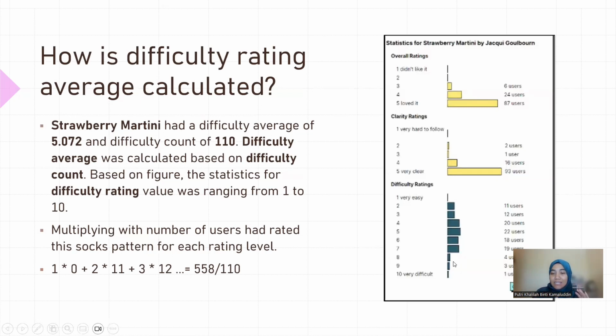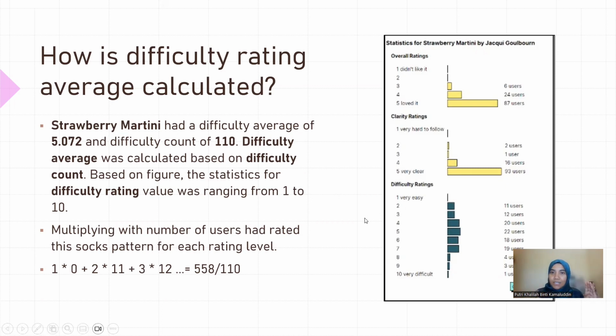In the dataset, we have two important columns, which are difficulty rating average and difficulty count. Difficulty count is the number of people who rated that socks pattern. For example, for strawberry martini, we have 110 counts because it's coming from, notice over here, 11 users, 12 users, 20 users. So this 5.072 got its value by multiplying the number of users who rated by each rating level. For example, rating level 1 has 0 users because no one rated 1 for this pattern. But for rating level 2, there are 11 users that rated 2 for this socks pattern.